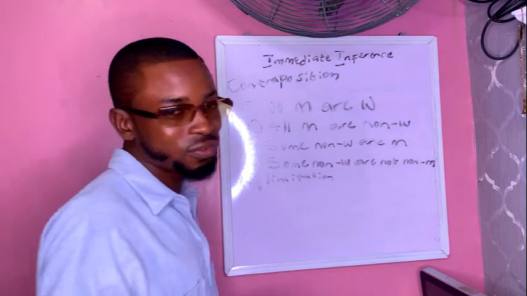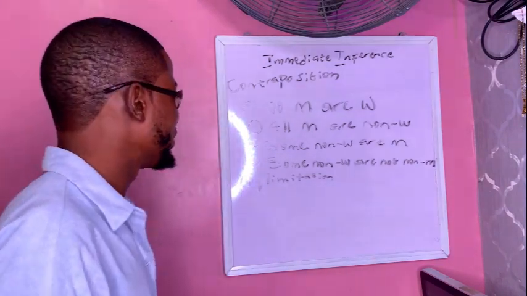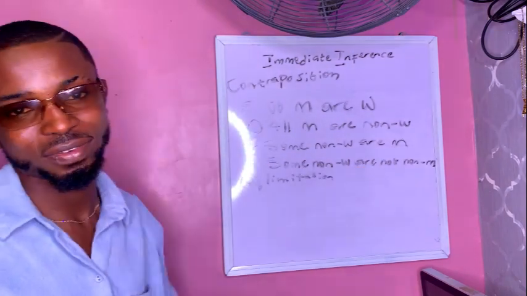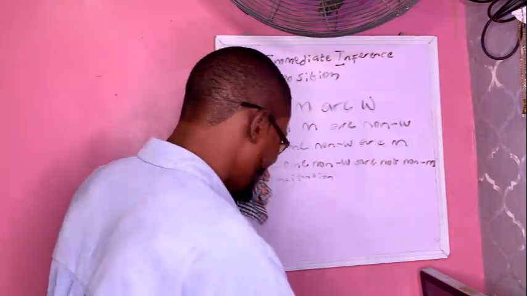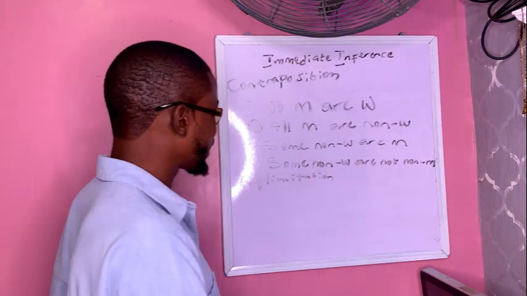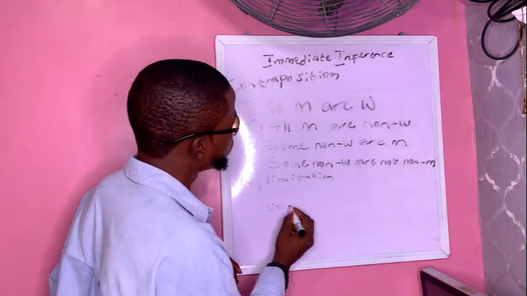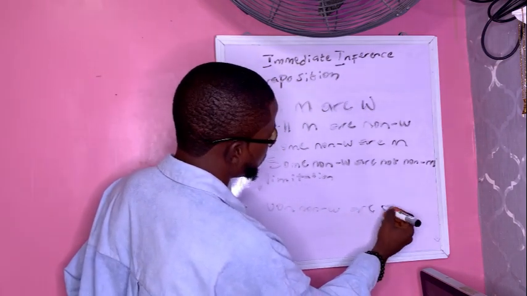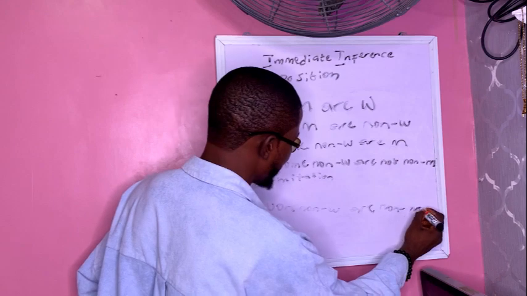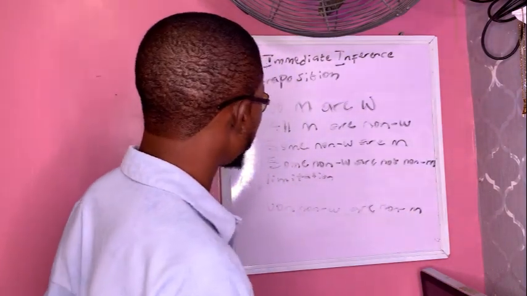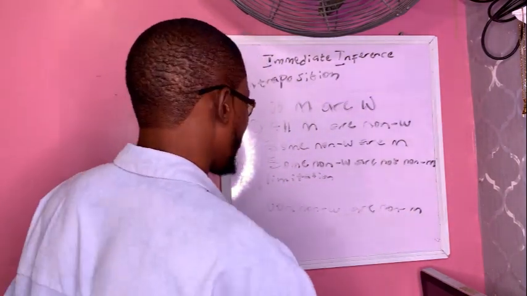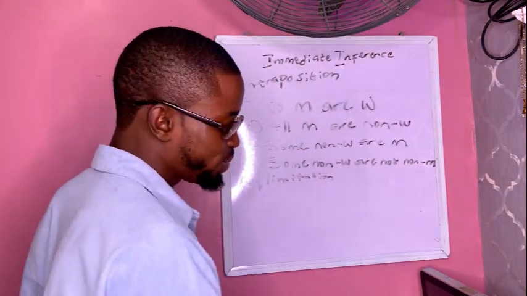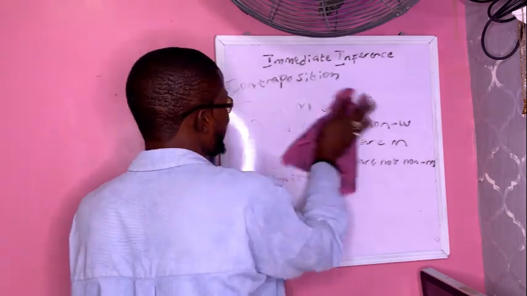So contraposition is only valid for E proposition by what? Limitation, because from universal negative it becomes particular negative. But if you do it directly, we are just going to be having no non-women are non-men, which is wrong. So contraposition for E proposition is only valid by what? Limitation. So let's go to I proposition.